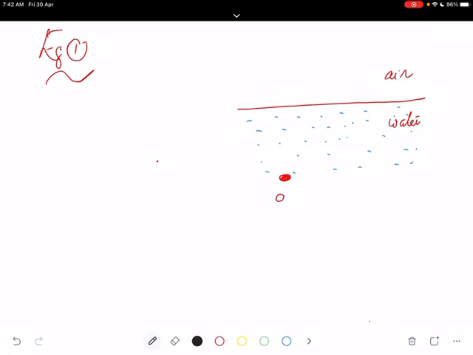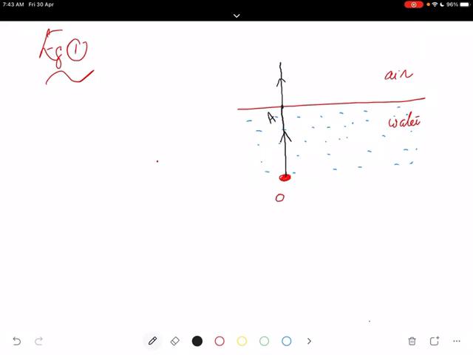What happens here? First ray of light goes from water to air directly along the normal to the point. This is the point A here. OA is along the normal, so it goes without any bending. There will be no change in the path. It goes straight. It's called normal incidence. There will be no refraction in this case. For a normal incident ray, it goes straight.